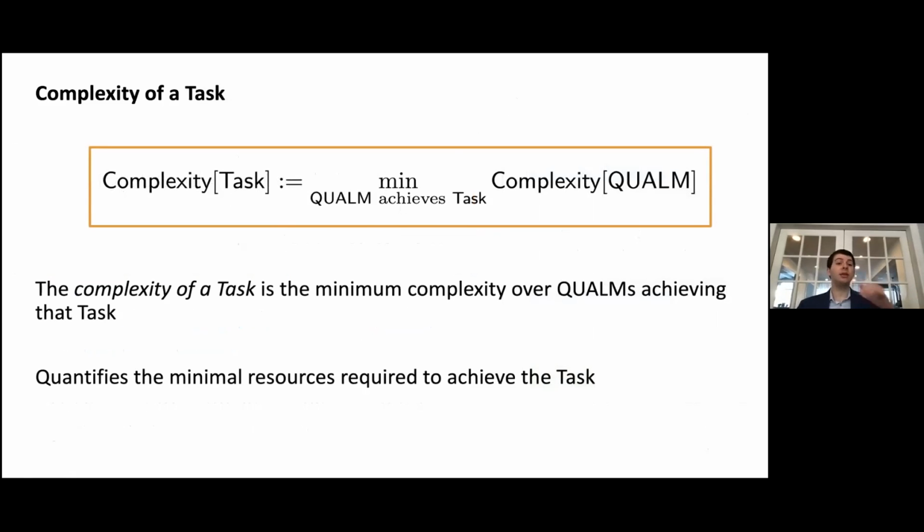So finally, we'll talk about the complexity of a task. And the complexity of a task is the minimum complexity over QUALMs achieving that task. And this quantifies the minimal resources required to achieve the task. So the complexity of a task is simply the minimum over all QUALMs of the complexity of a QUALM. So it is the resources required to perform the task, in the sense that it's the complexity of the simplest QUALM which will do so, or the lowest complexity QUALM which will do so.